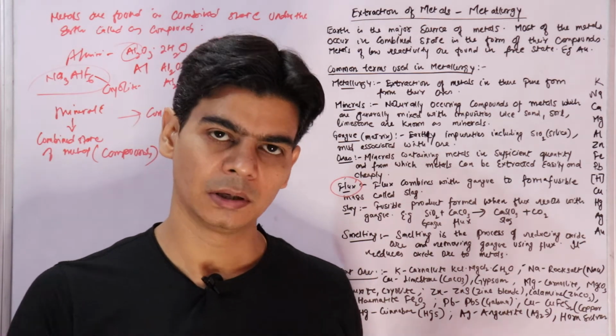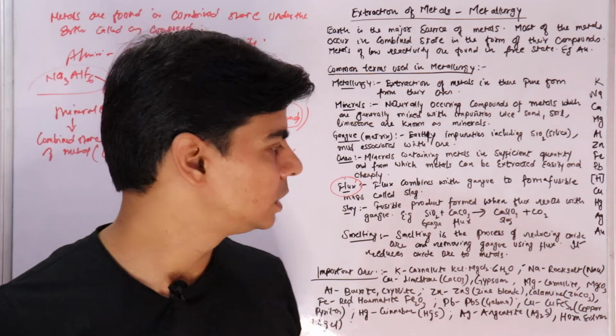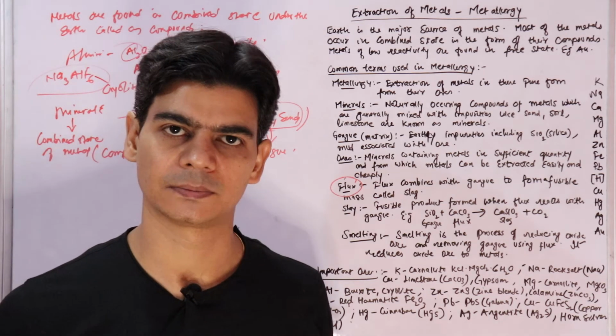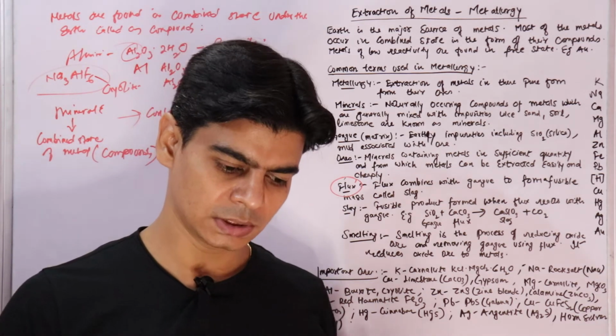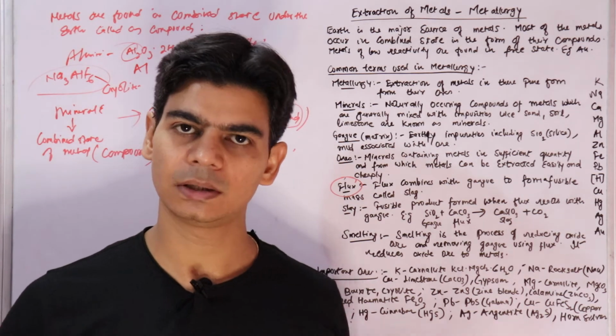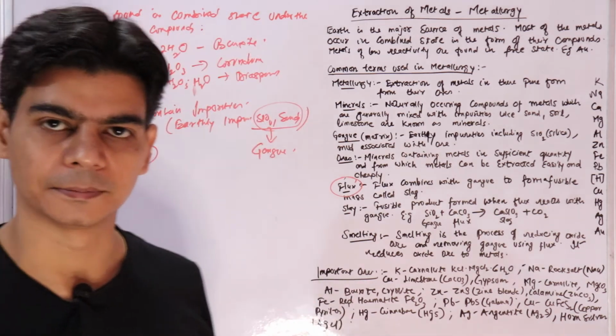This flux will react with gangue, which is silica and sand, to form a fusible mass, a molten mass, which is lighter than metal. When you do extraction of metals, you will understand it more clearly. This is generally done in the extraction of iron.